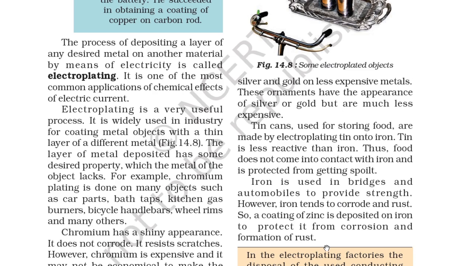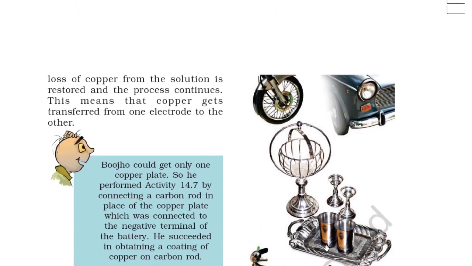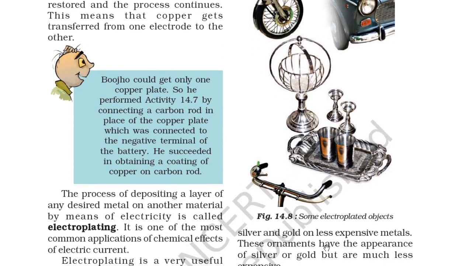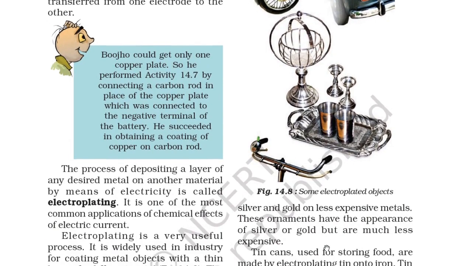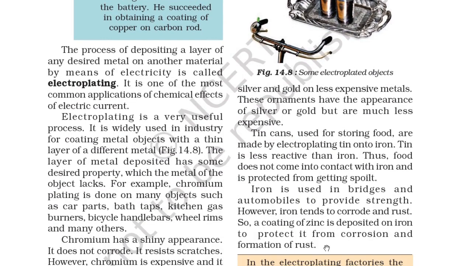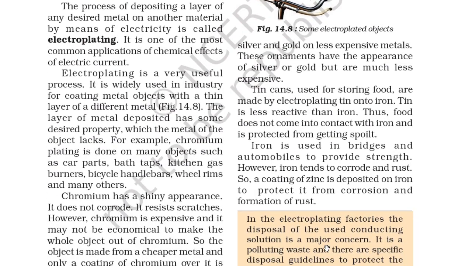In figure 14.8, you can see electroplated materials like rims, cars, bicycle handles, and many other things. The layer of metal deposited has some desired property which the metal of the object lacks.